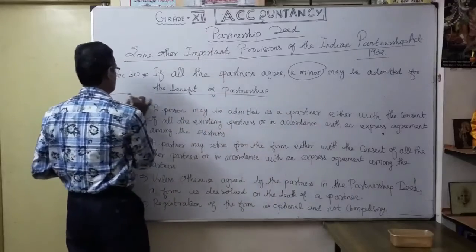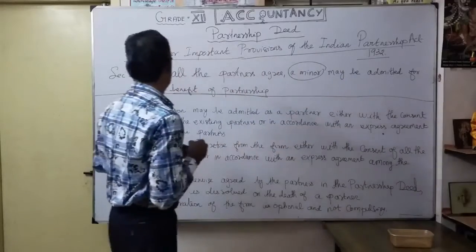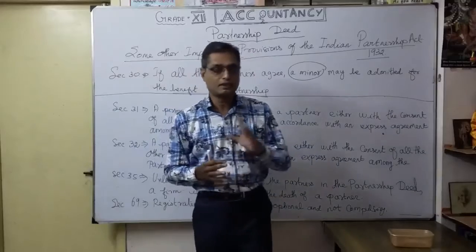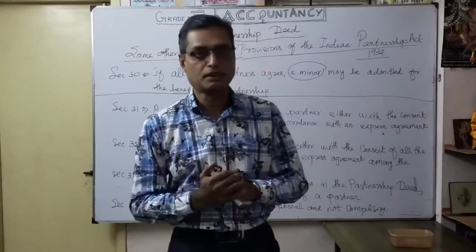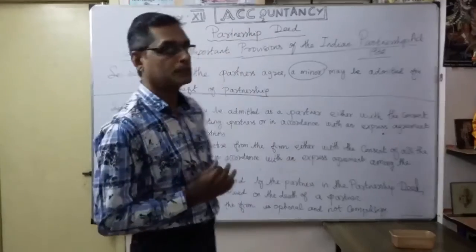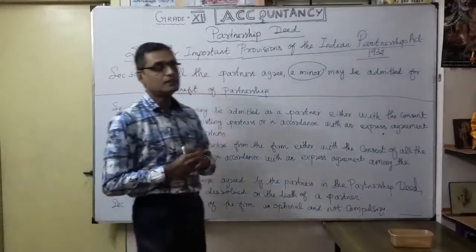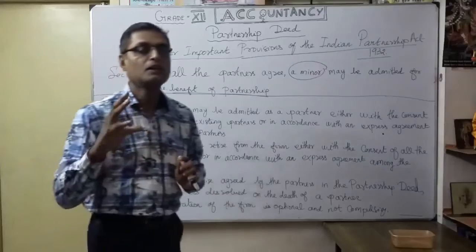You understand? That's the first other important provision, Section 30. Normally, a minor cannot become a partner unless consented or agreed by the other partners. A minor can participate in the business for the benefit of the partnership. That's what Section 30 gives, some alternative arrangement.